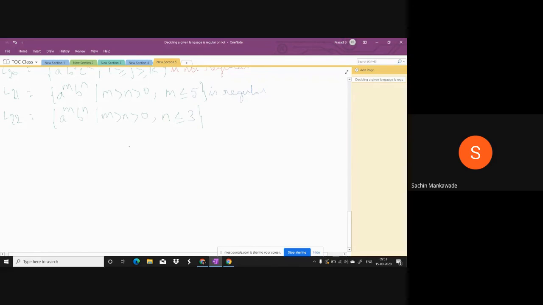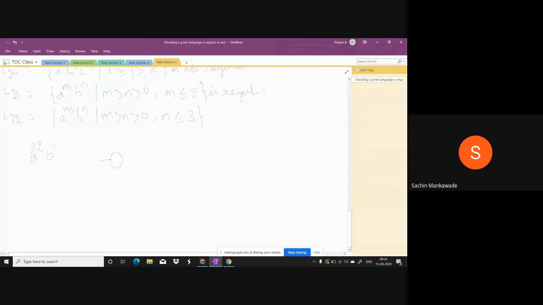What is the smallest value of N? The least value of N? 1. When B's are 1, how many A's minimum? 2 or more? More than 2, or greater than or equal to 2.